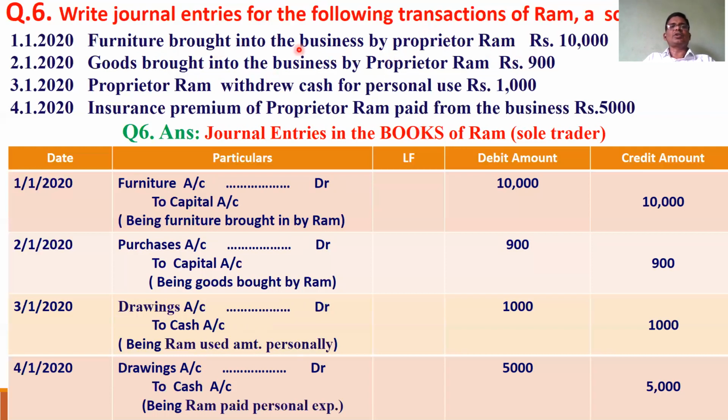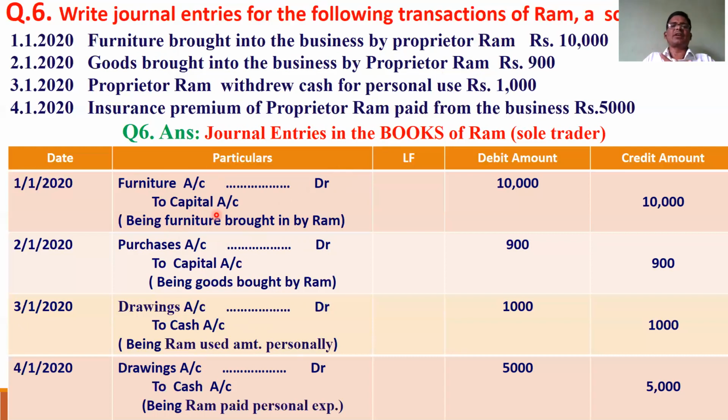So furniture is brought into the business by the proprietor. The proprietor is separate from the business. The owner is giving furniture to the business. Furniture is coming in, so furniture account is debited. Who is the giver? Ram. Ram is the giver, so Ram account is credited. What is the name of Ram in the organization? Capital account, the alias name of Ram. The owner's name is the capital account.